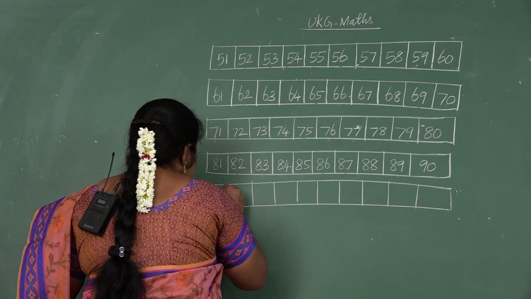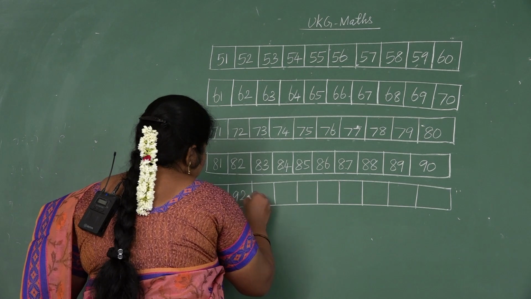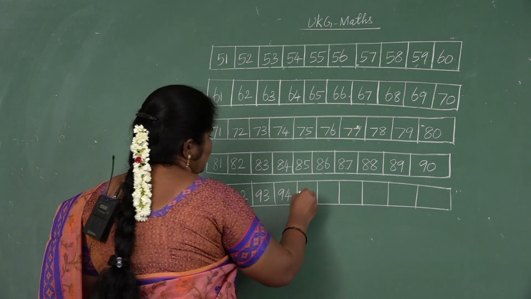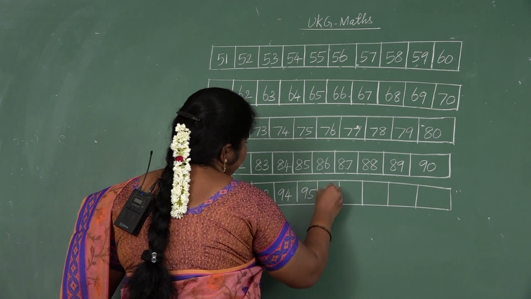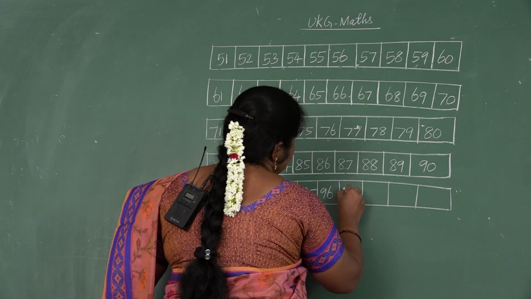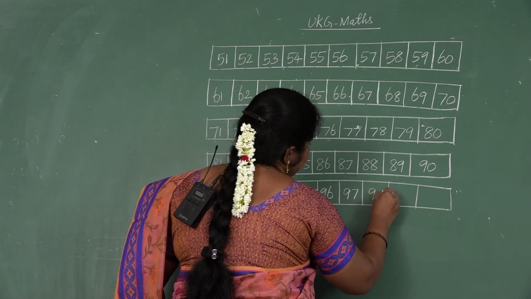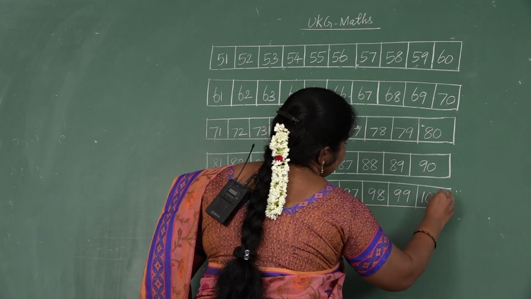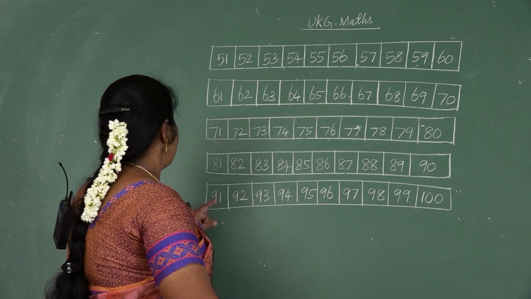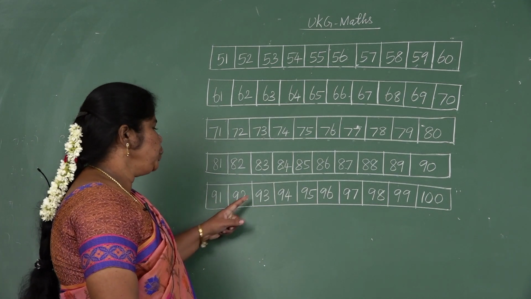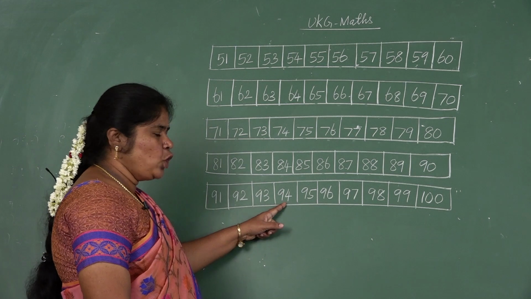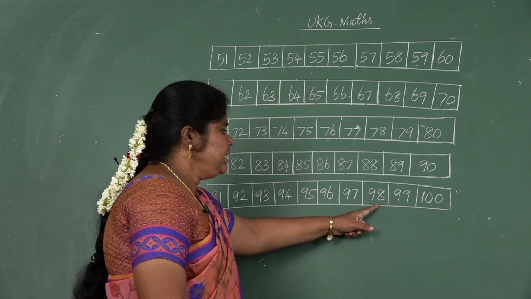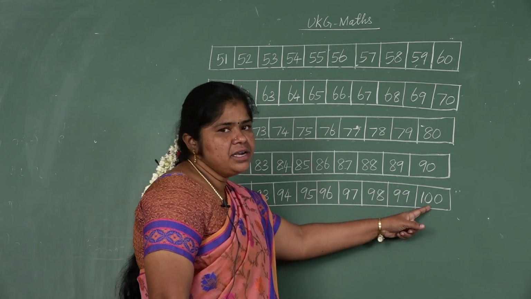Next, 91, 92, 93, 94, 95, 96, 97, 98, 99, 100. Listen. 91, 92, 93, 94, 95, 96, 97, 98, 99, 100.